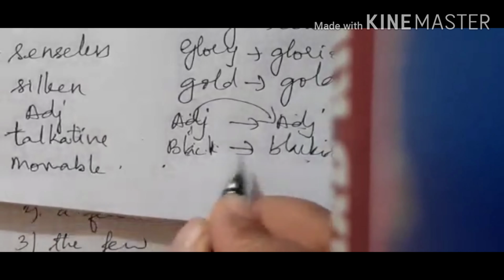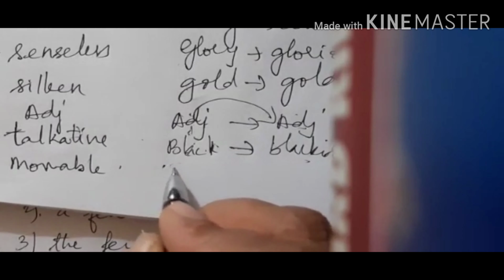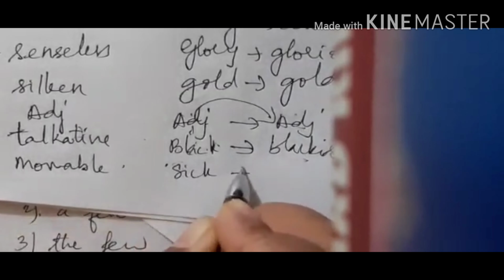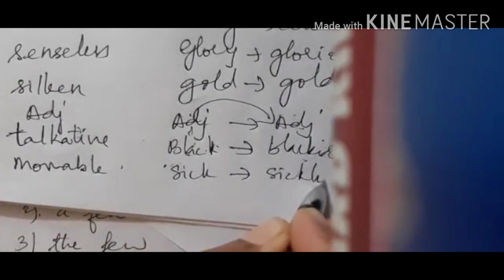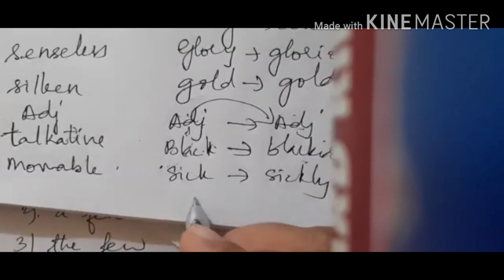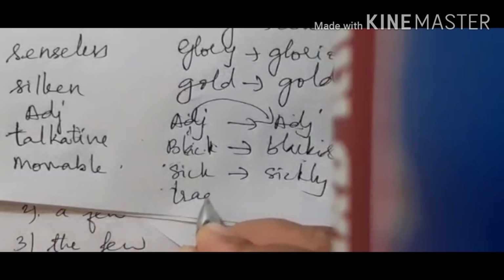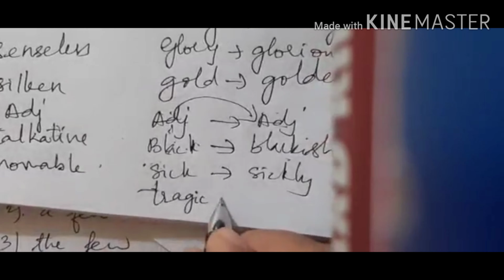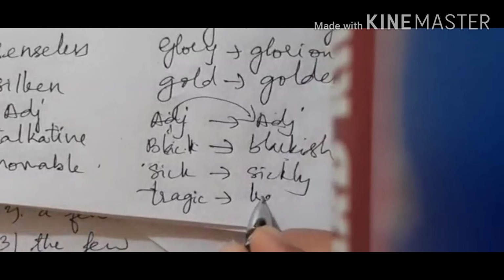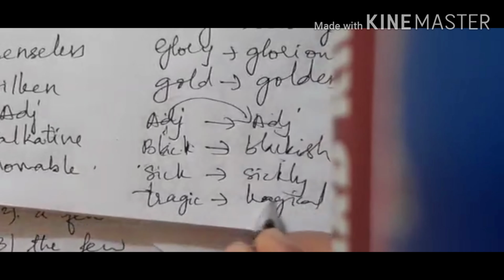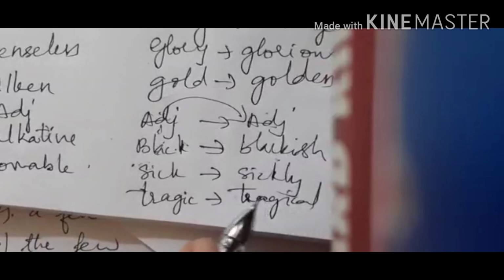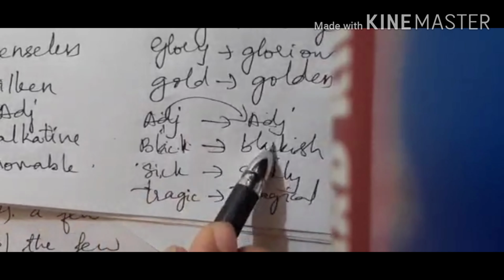Then you have white, whitish, you know that. Sick, you have sickly. Then you have tragic, an adjective, and you have tragical. So these are adjectives which are formed from adjectives.